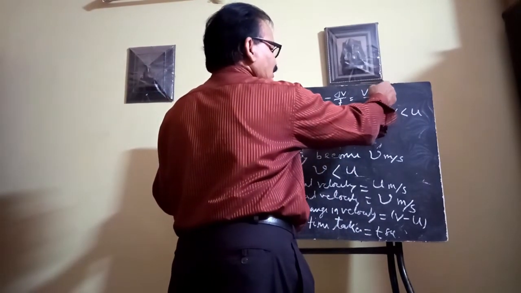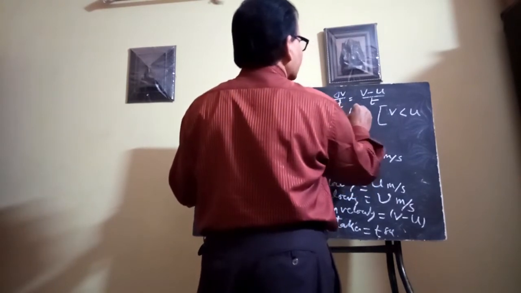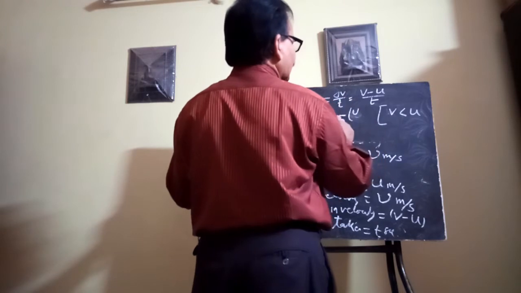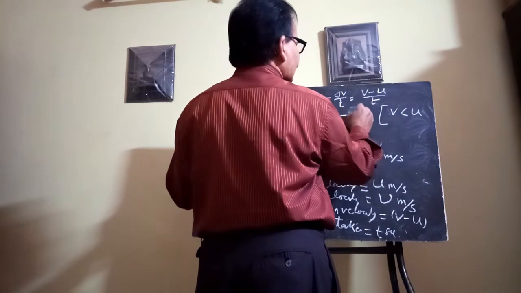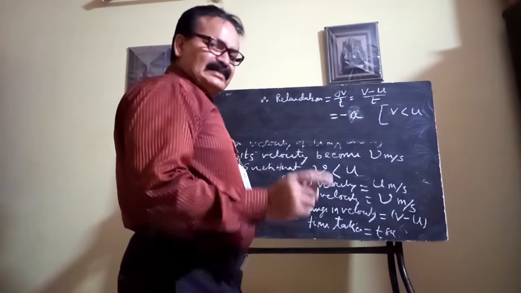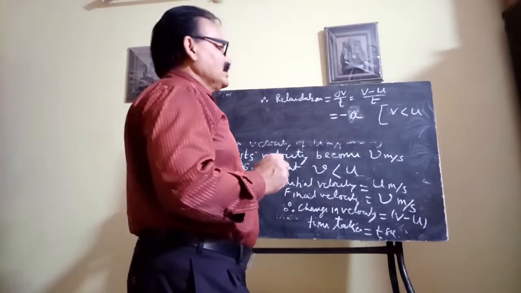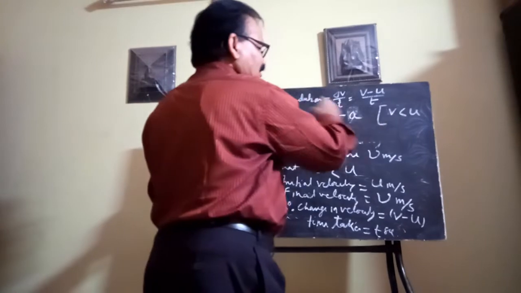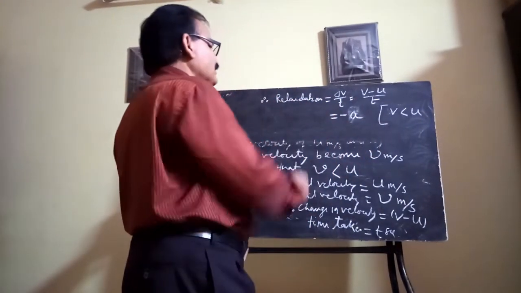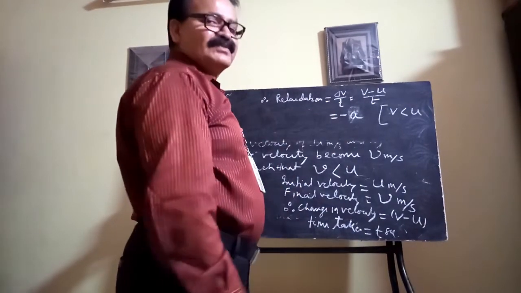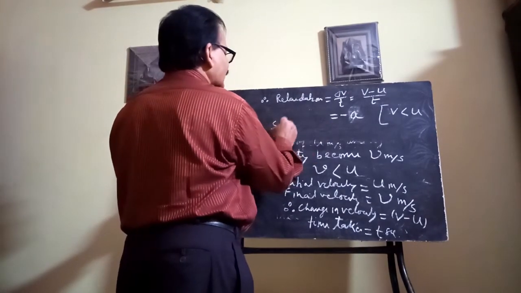Because if you take minus of u, the magnitude of this value is minus a. If you consider that v minus u over t is the acceleration, this part can also be treated as acceleration, but here v is less than u, so this acceleration is negative. That means retardation is the negative of acceleration. Clear?